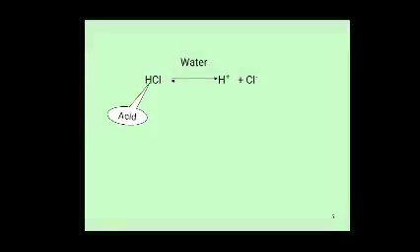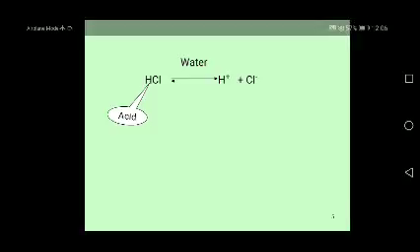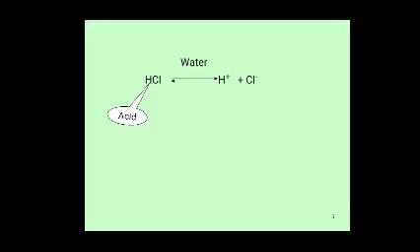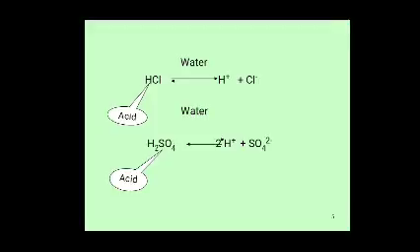Here we see HCl. HCl completely dissolves in water. It produces H plus ions and Cl minus ions. It produces H plus ions in aqueous solution and is called acid. Then HCl acts as acid.